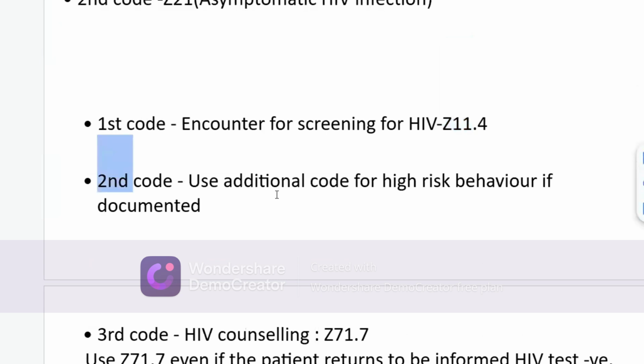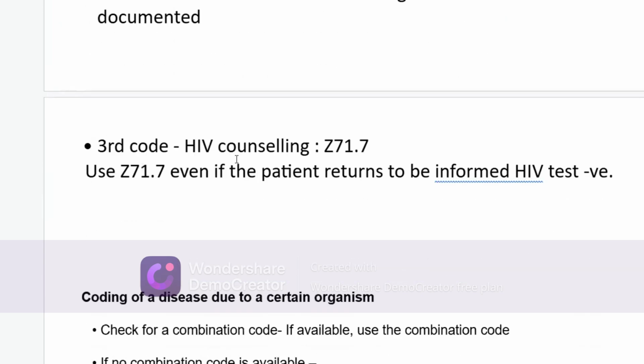Okay. Next scenario: first code encounter for HIV, that code is Z11.4. Second, use an additional code for high risk behavior if documented, like any condition that is a high risk behavior, at that time we code it separately as a secondary diagnosis. Third diagnosis, if there is counseling for HIV, code HIV counseling Z71.7, even if the patient returns to be informed whether the HIV test is negative or positive. Sorry, negative. So if the HIV test is negative, at that time we code that counseling code.